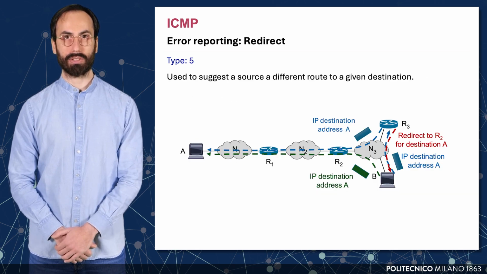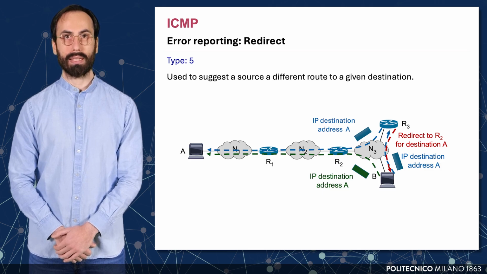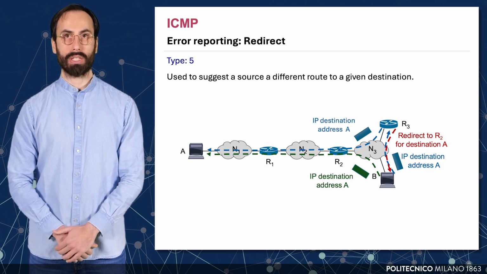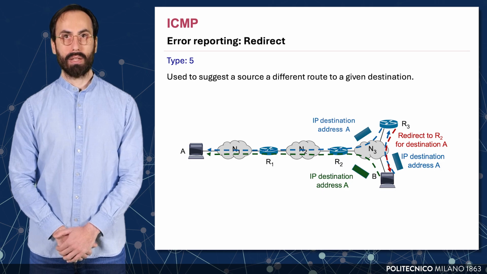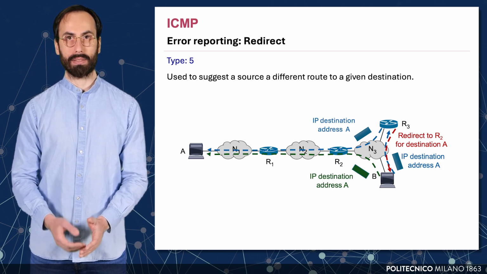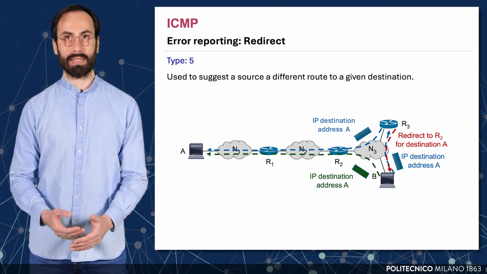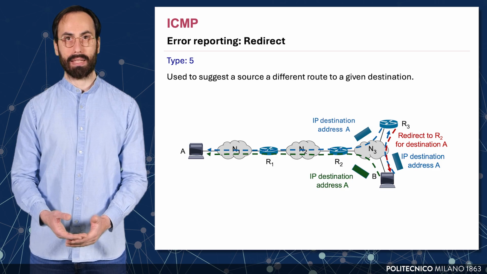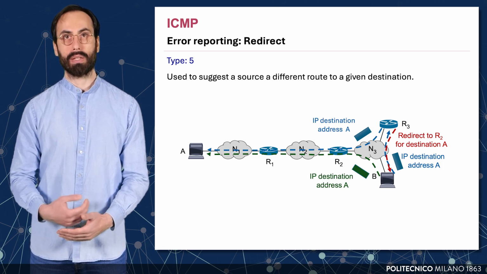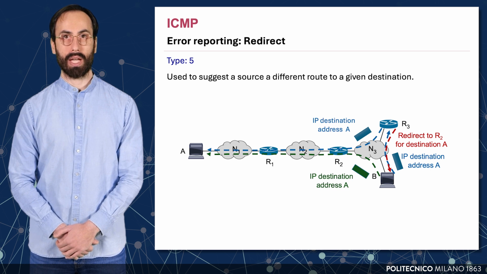ICMP Type 5 messages are used for redirection. They allow a router to inform a host that there's a better next hop available for reaching a specific destination. In other words, it helps optimize routing by correcting inefficient paths. In the example here, host B is trying to reach destination A. It sends the packet to router R3, assuming it's the right gateway. However, R3 realizes that router R2 is a better option to reach A.